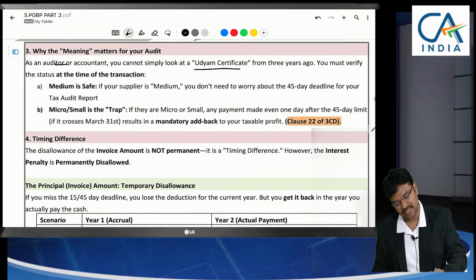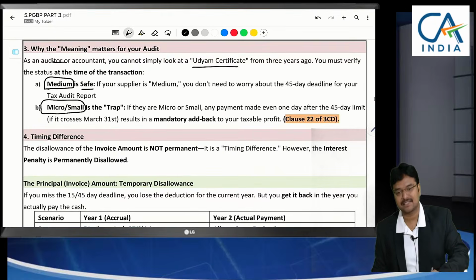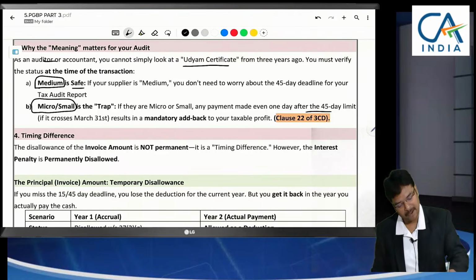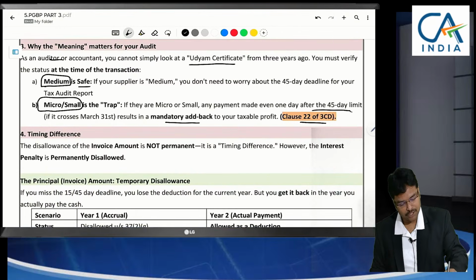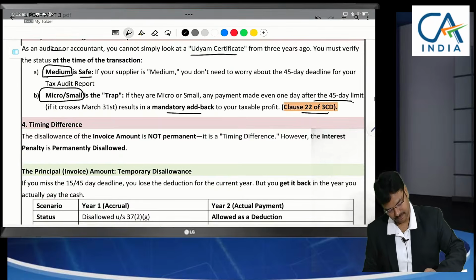What we have to see here is under which category. If they are in medium, then we are safe. If they are in micro or small enterprises, then if you make payment after the 45-day limit, then it has to be added back. Clause 22 of 3CD.